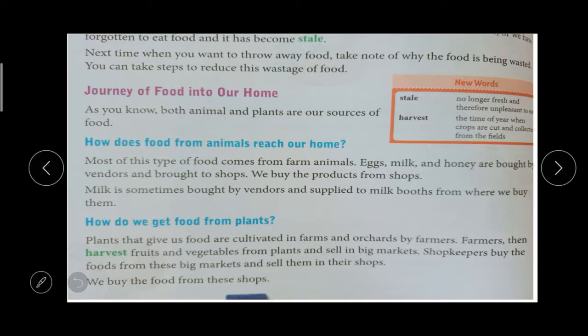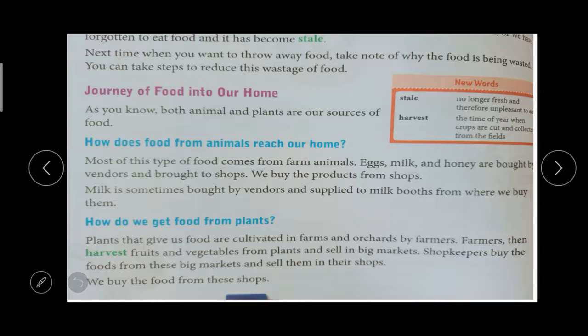So how do we get food from plants? Plants that give food are cultivated in the farms and orchards by the farmers. Then the farmers harvest the fruits and vegetables from the plants, and they sell them in the big market. Then the small shopkeepers buy this food from the big market and sell it in the shop. From the shop we are buying.